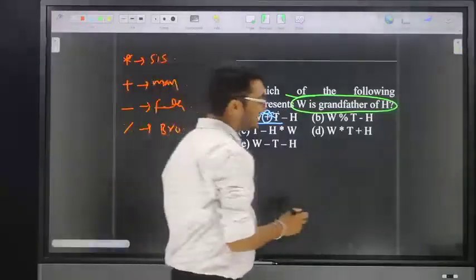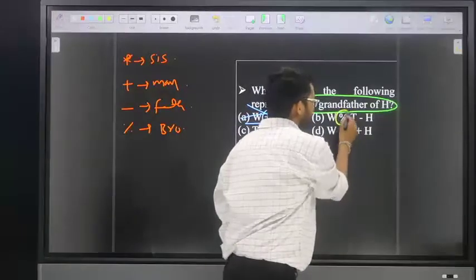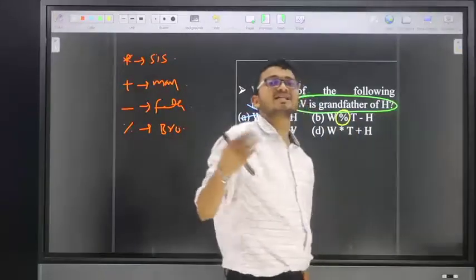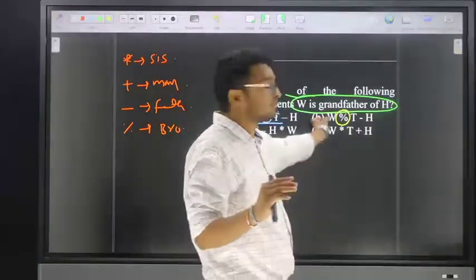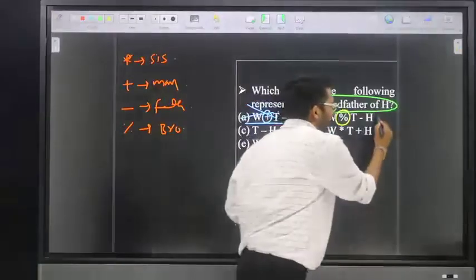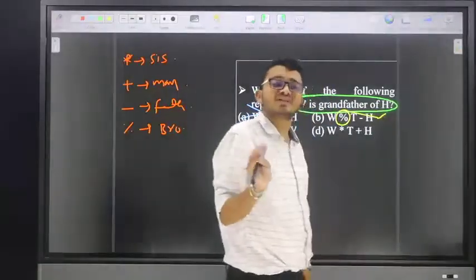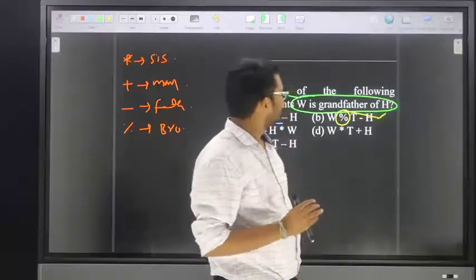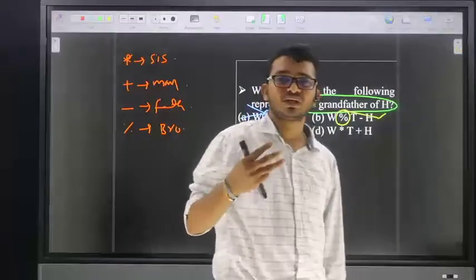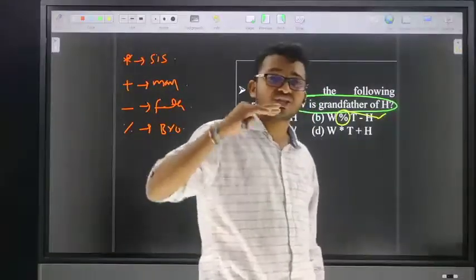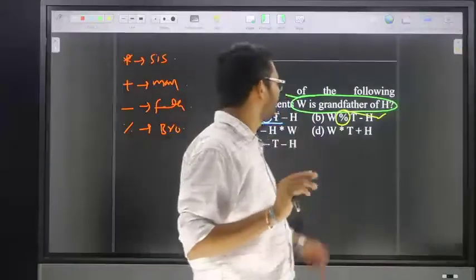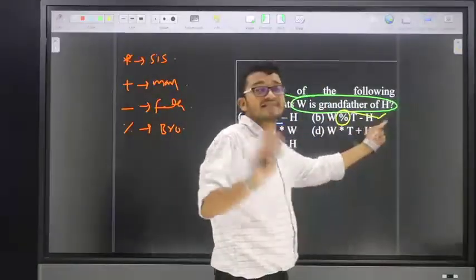Option number two is W percentage T. Percentage means brother, so W is male, which means there is a chance here. But we may be able to eliminate this one too, because for grandparents we compulsorily need a one generation gap. So for the second option, W is male, which means there is a chance.